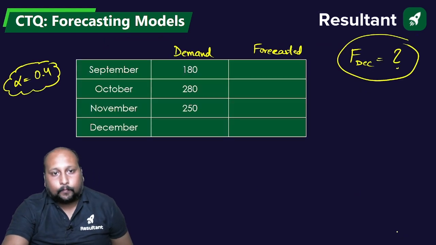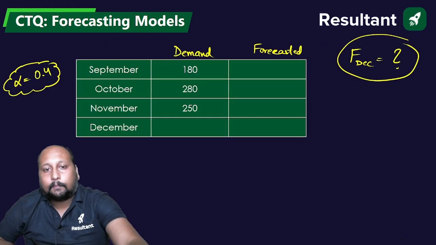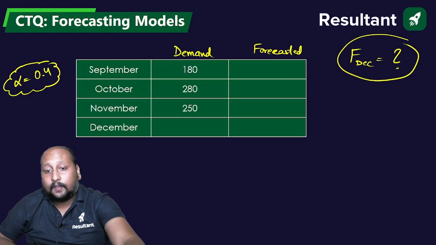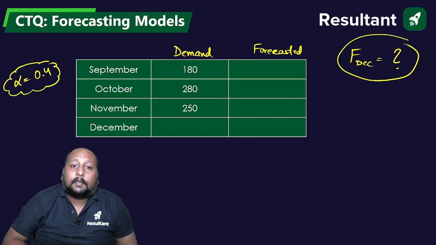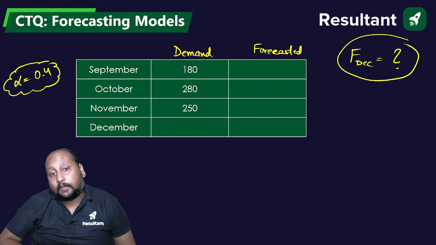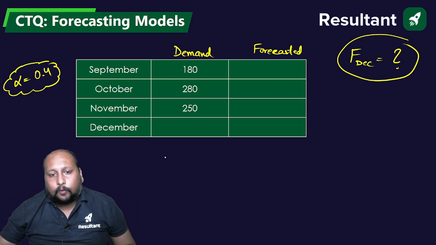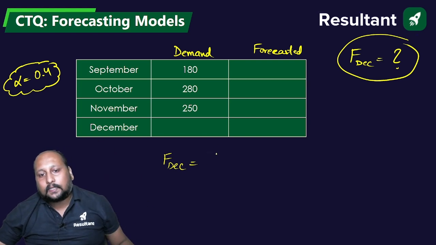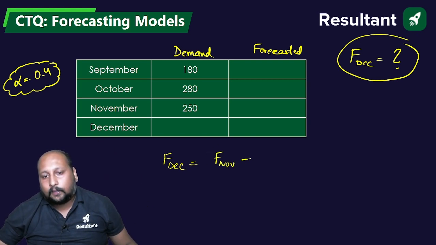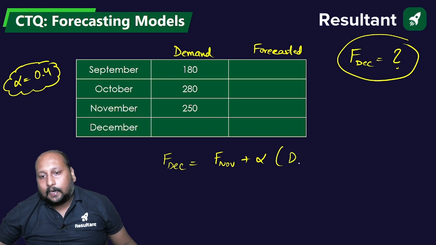Okay, clear? Now in this particular problem, we have to calculate the forecast for the month of December, and the actual demand is given. The forecast for December will be equal to the forecast for the month of November, plus alpha times the demand of November minus the forecast of November.